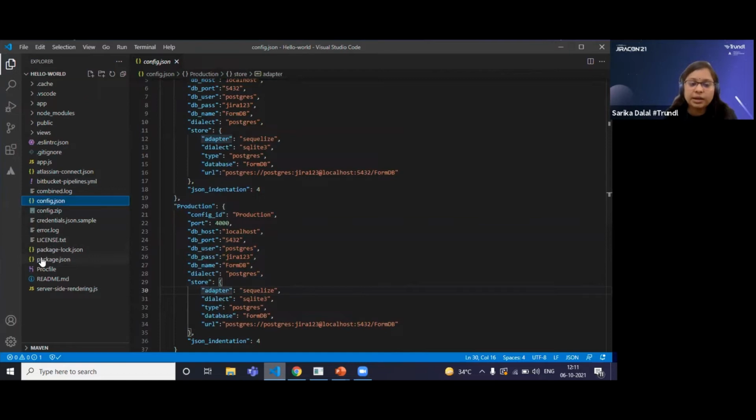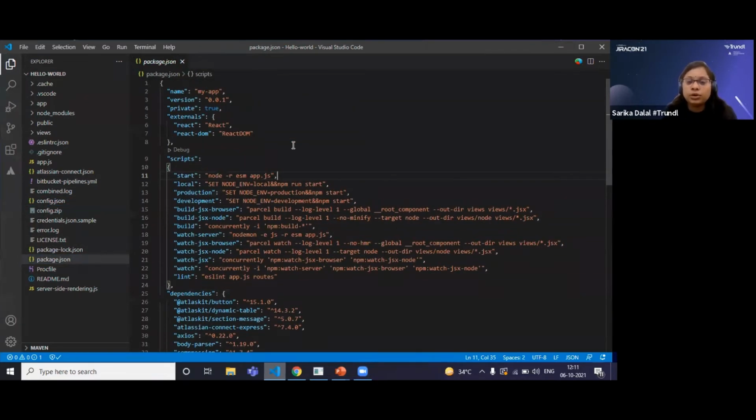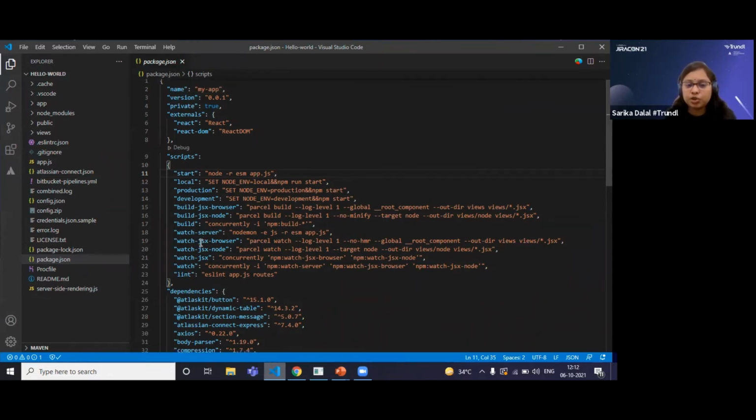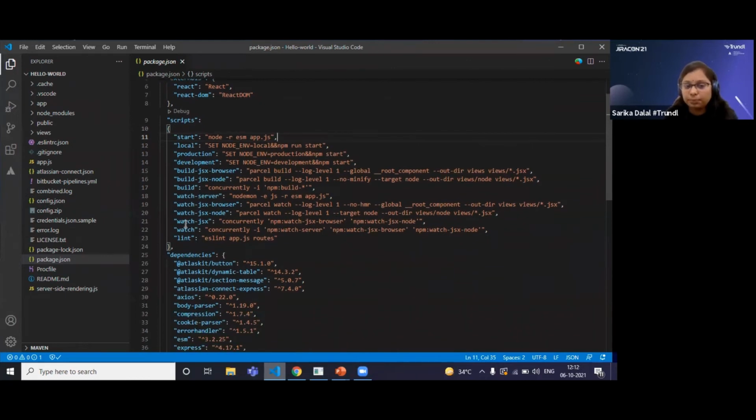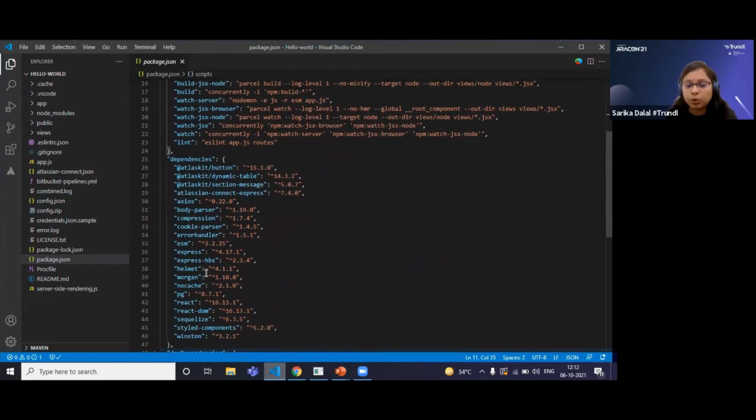Now let's understand package.json. We all know package.json is an important file when we are using a Node.js application. This will be the entry point, which will store the metadata about the project and keep all the required dependencies that are needed to run the app. Here I have mentioned the name, version, and the metadata about the project. I have also mentioned some scripts, and it is keeping the dependencies that are required to run the code.